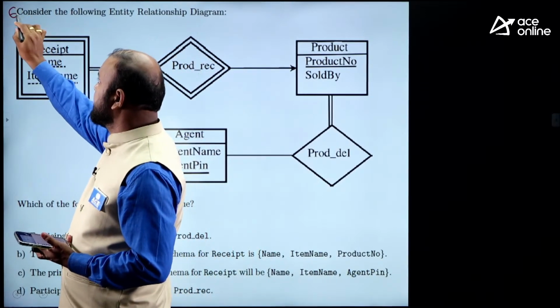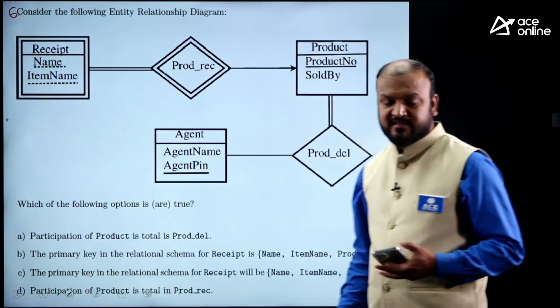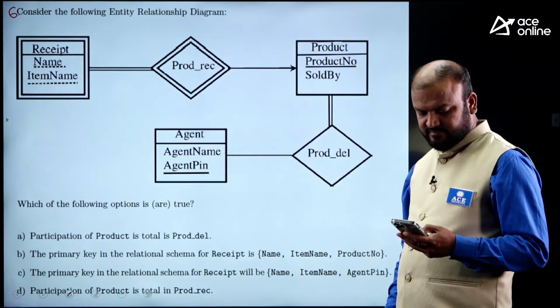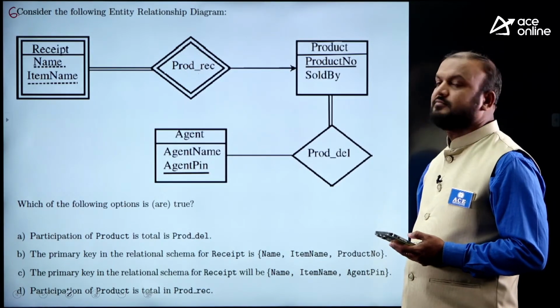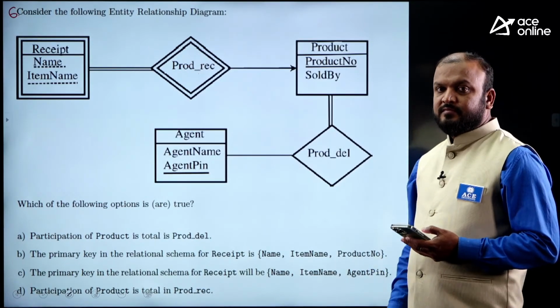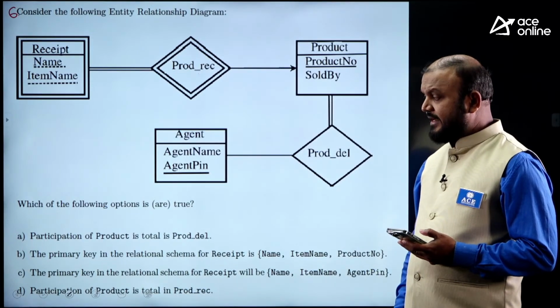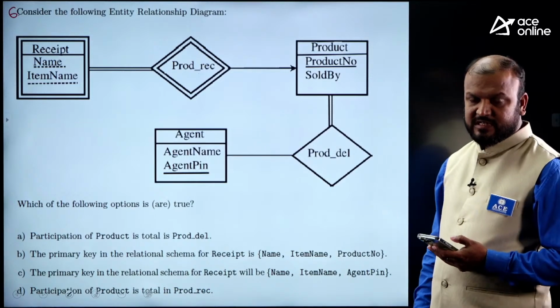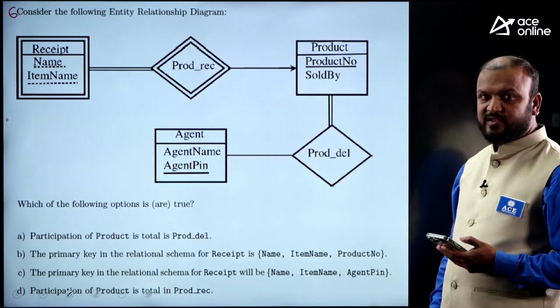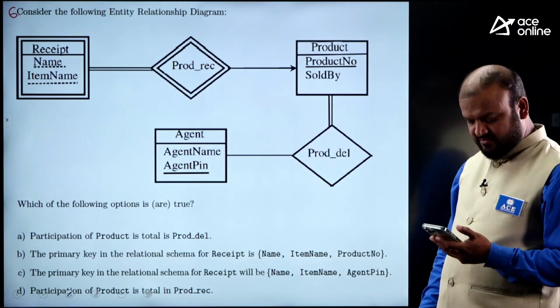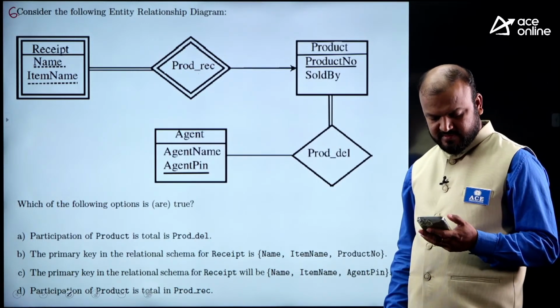Question number 6. At least 10 questions today. And some of the questions are MSQs also. I need not mention it is MSQ. If it is MSQ, you can give multiple answers.